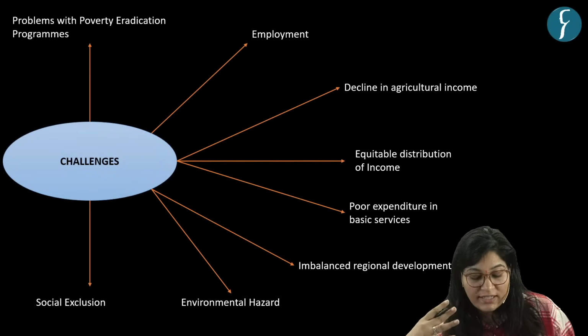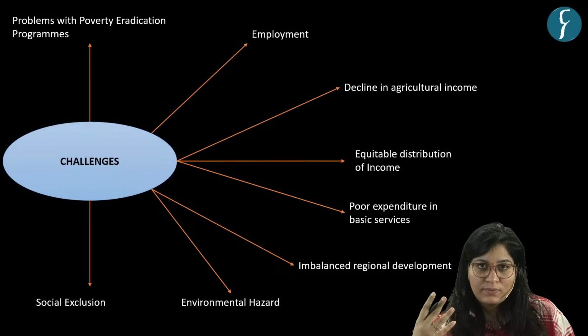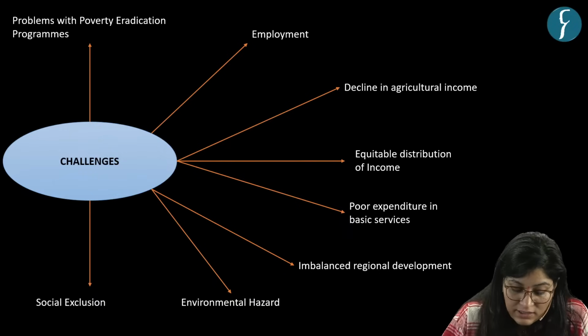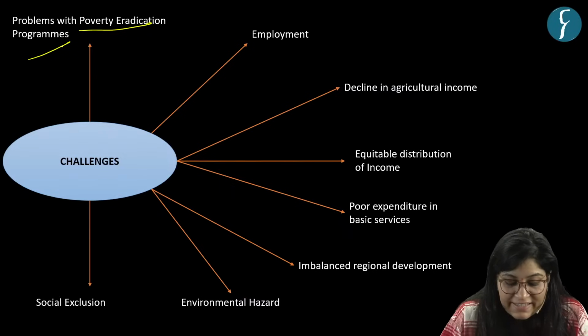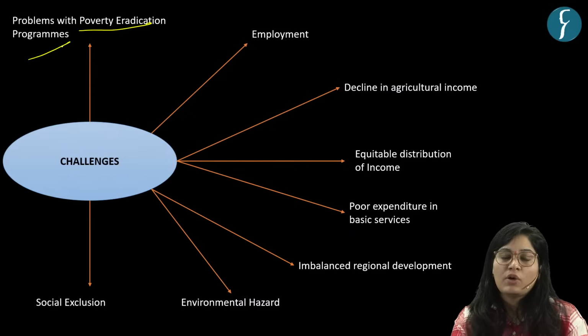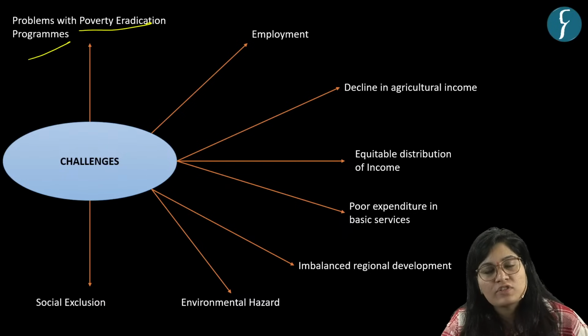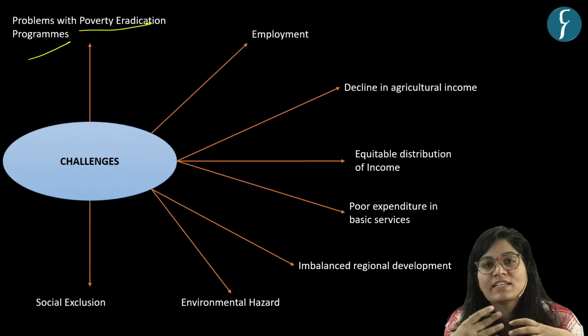Okay. So now let's see what are the challenges. First challenge here is problem with poverty eradication program. Why is it a challenge? Because this poverty eradication program is struggling because of various factors.